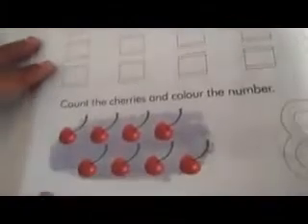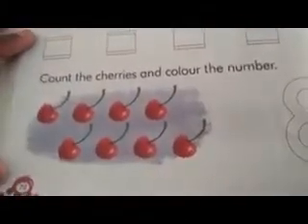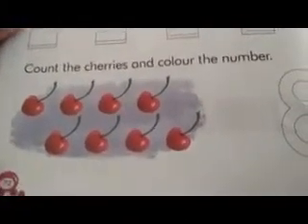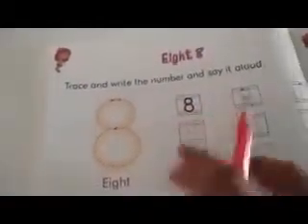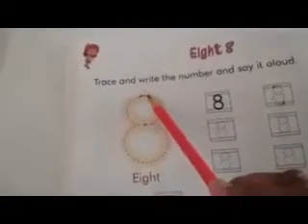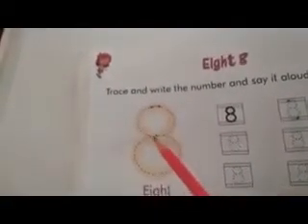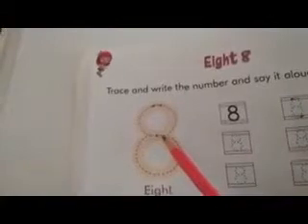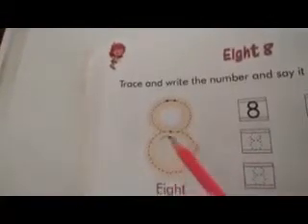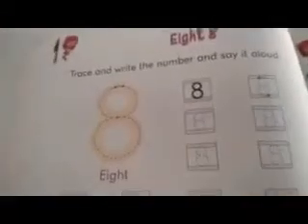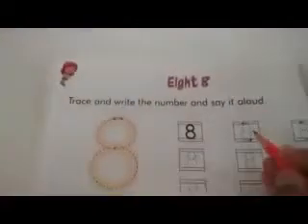So, children, after page number 71, after practicing number 7, here comes the next page. Turn your page, page number 72. In this page, you will practice number 8. Okay? So, first, what you will do? Trace and write the number and say it aloud. Over here, you can see, from here you have to start. Curve towards the right, then one big curve in this way. Okay? First you will trace on the dots.